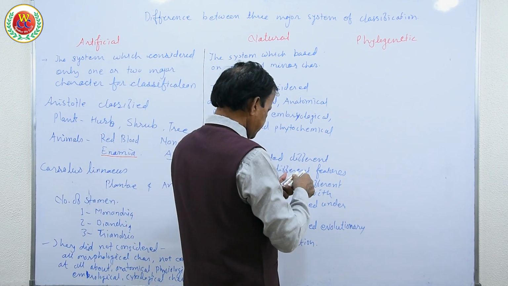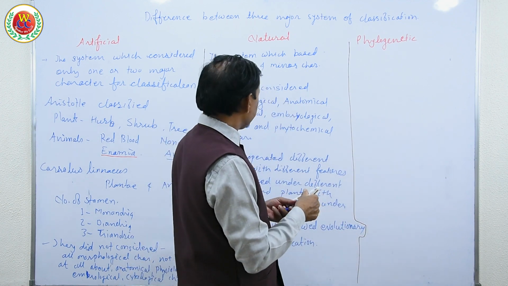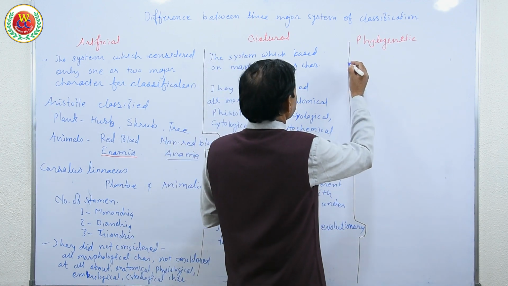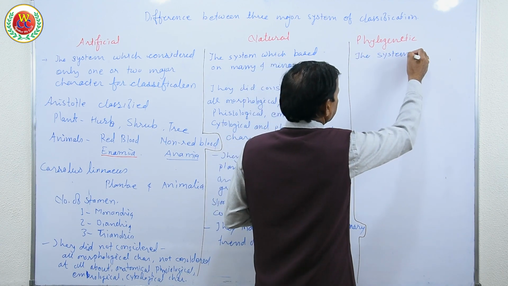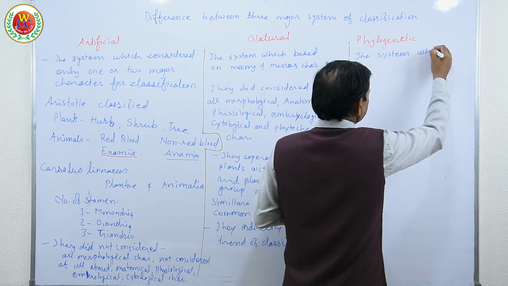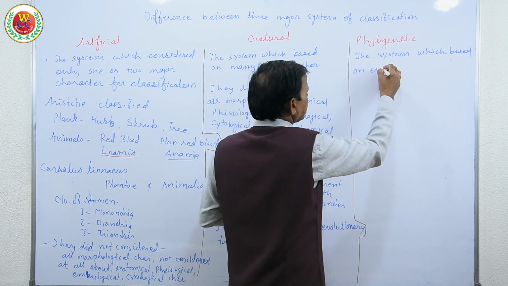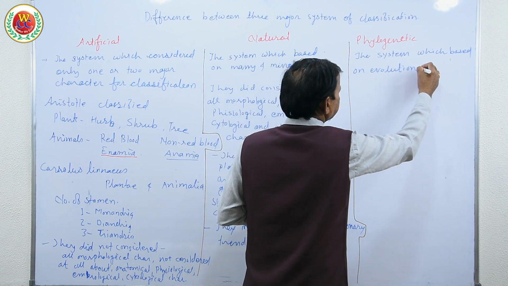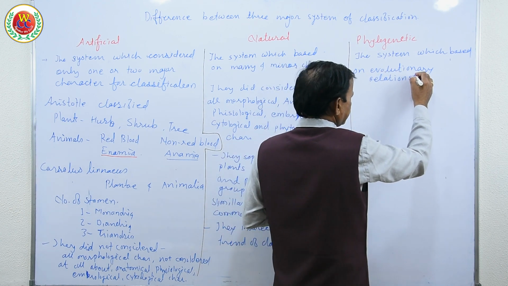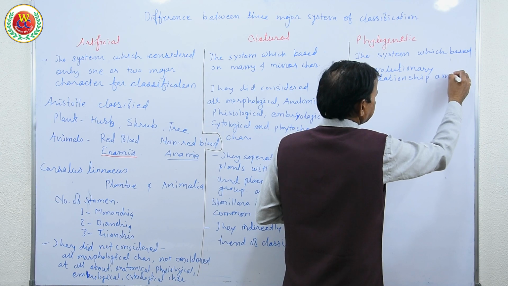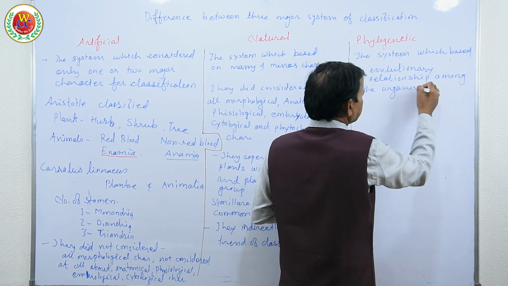Now the phylogenetic system is a somewhat advanced one among all these systems. This system is based on the evolutionary relationship among organisms.